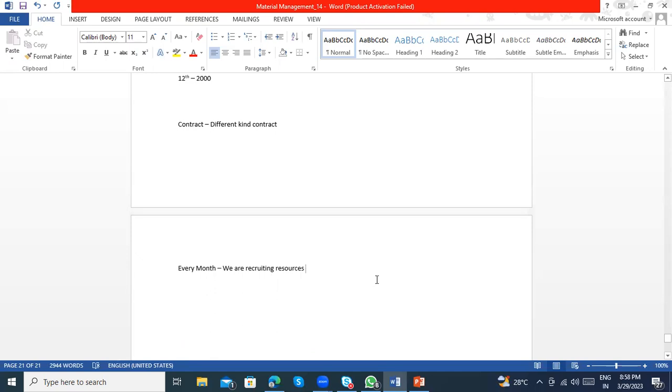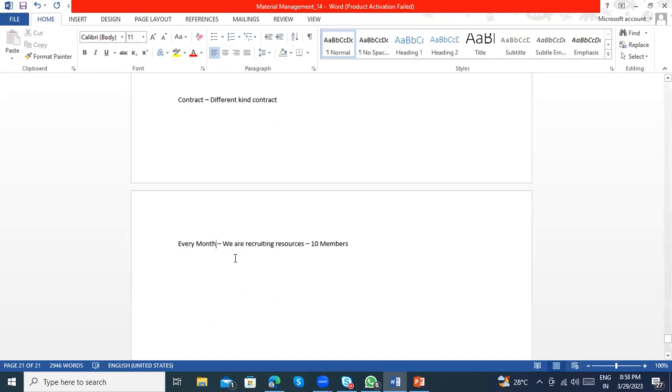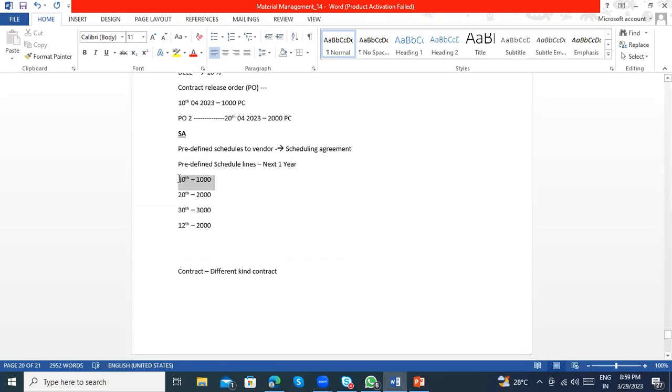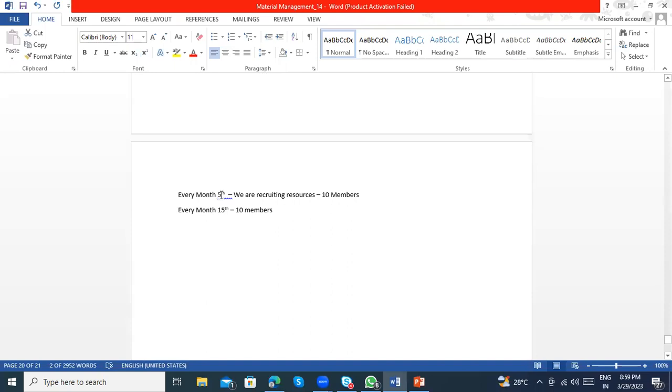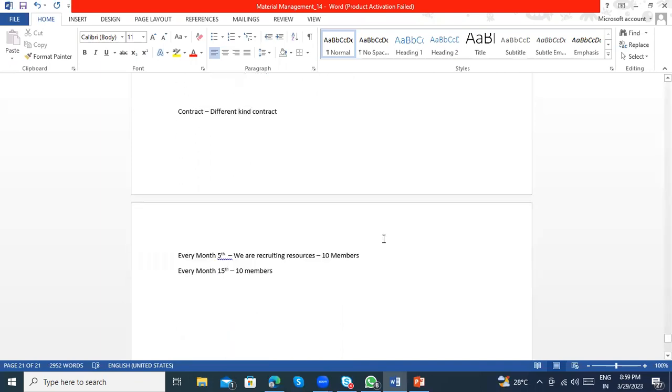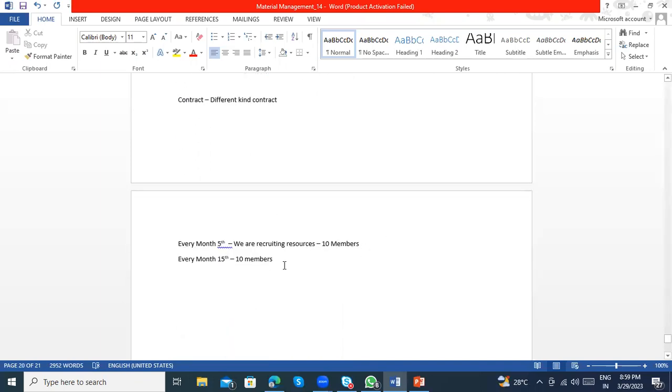Every month we are recruiting 10 members, maybe on the 5th, and again every month on the 15th we recruit 10 members. Then in the predefined scheduling I can say that every month on the 5th I need 10 laptops, and again on the 15th I need 10 laptops. I can repeat that for the next 3 or 4 months.